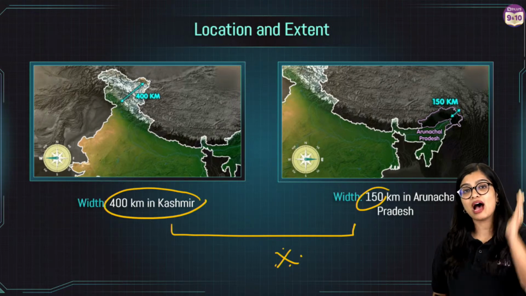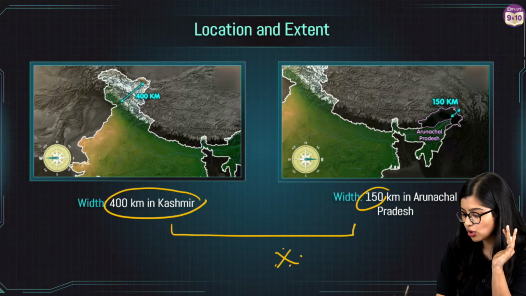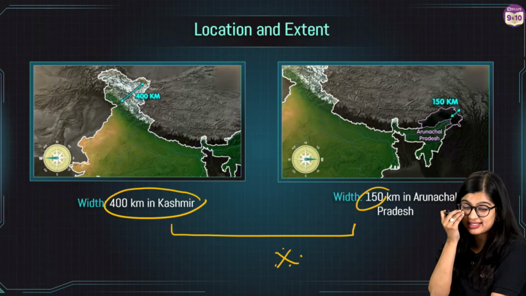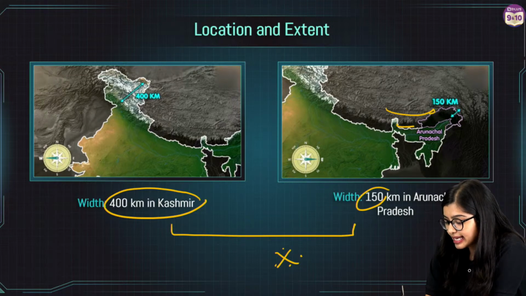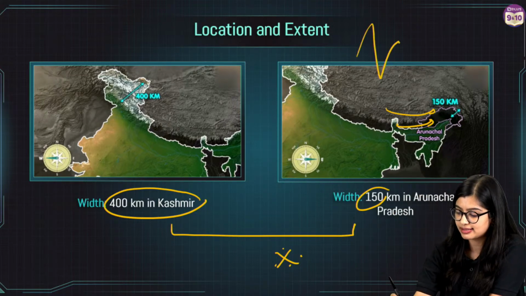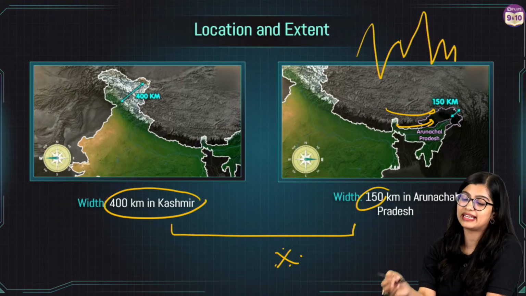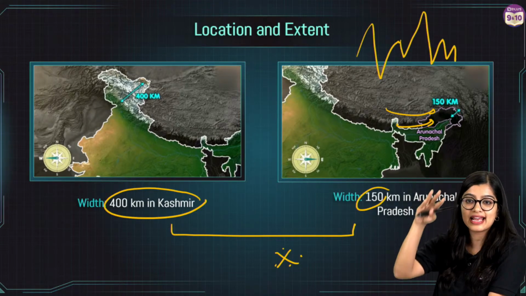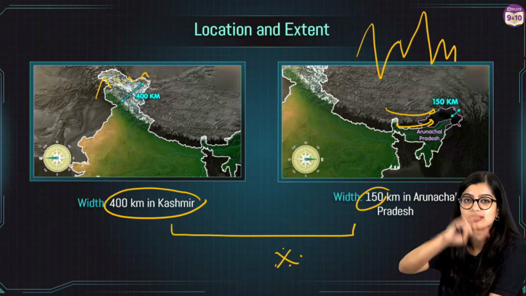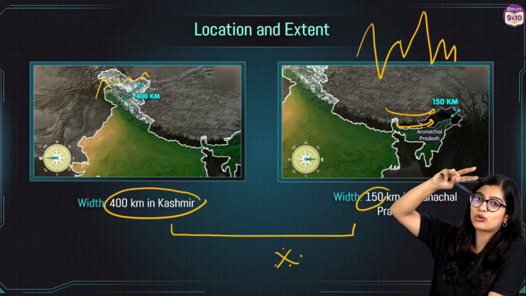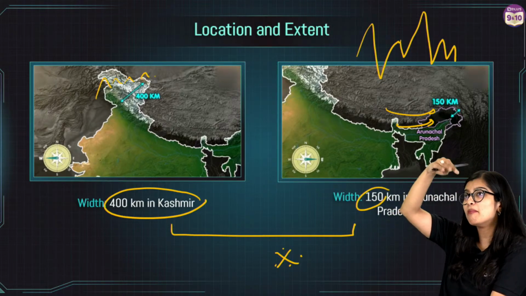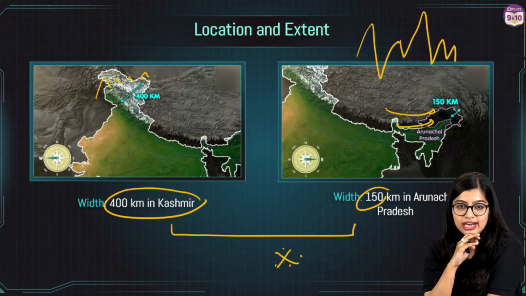Now, when you talk about the height, we see that closer to the eastern side, so now you know that we can divide it into east and west as well, closer towards the eastern sides, we see that there is a difference in the height. It looks something like this. Some are very tall, some are very short, so the hills that are there are quite different. While on this side, they are more or less consistent. The average, if you look at one range, will be around 8,000, 7,000 feet. There's not much difference in altitude.